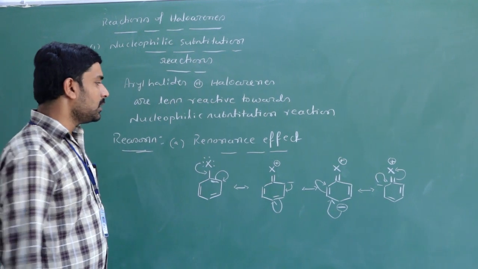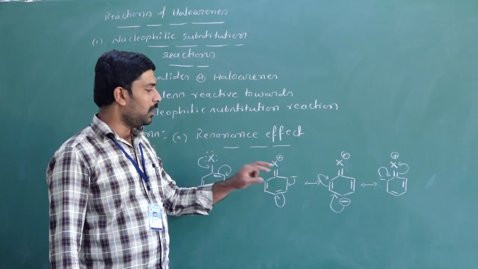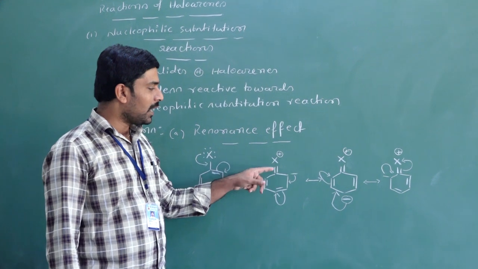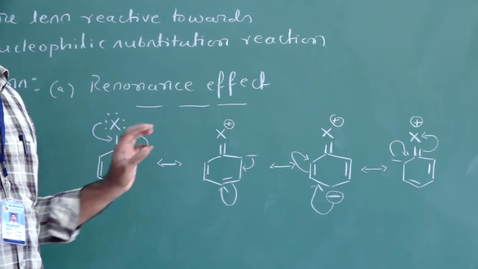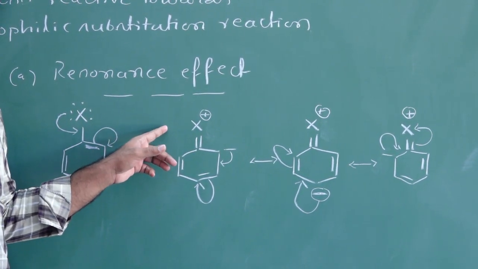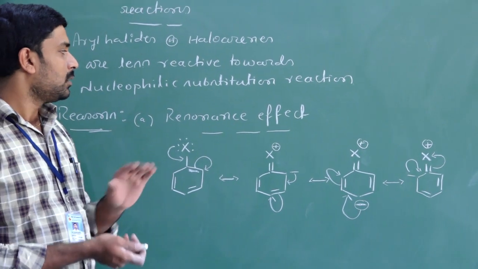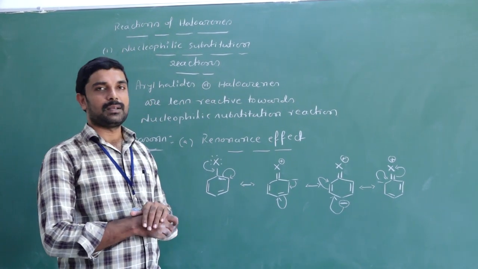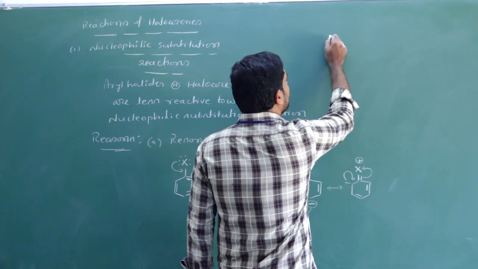If you see this resonance structure, there is a formation of partial double bond between the halogen and carbon. When the double bond is formed between halogen and carbon, the bond becomes very short and very strong, due to which the nucleophile cannot break this bond. So that's one of the reasons the resonance effect leads to less reactivity of the aryl halide toward the nucleophilic substitution reaction. What will be the second reason?